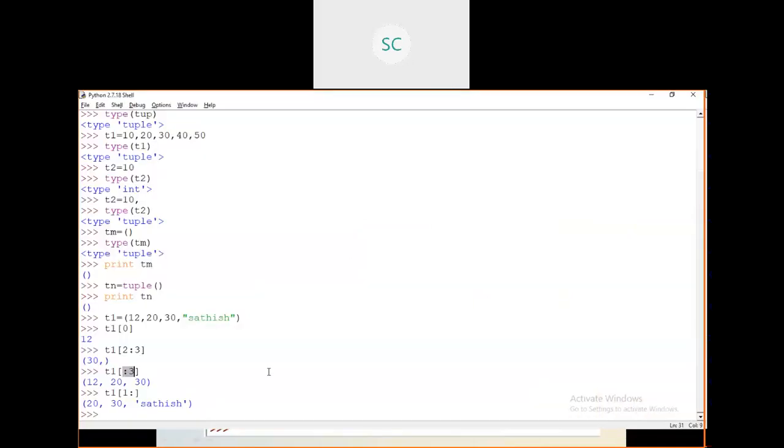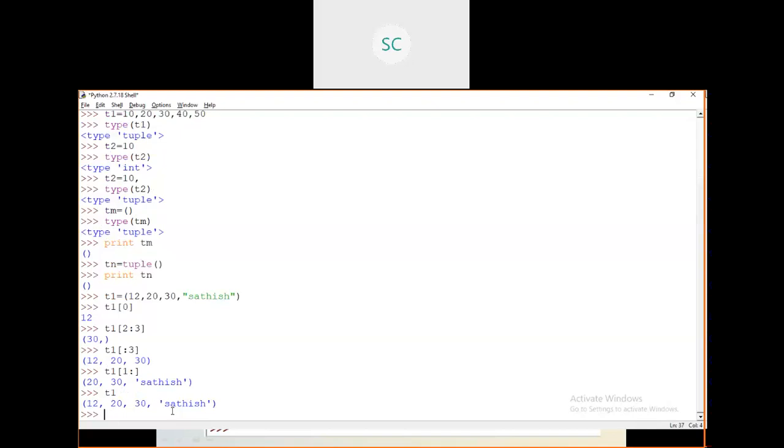Okay, see, this is the t1, right? Just see what are the elements that t1 has. See, I'm trying to change some values. How can you change the value? Suppose I'm going to change index position 1. I'm just updating the value, 20 is there already. Instead of 20, I'm storing 50.